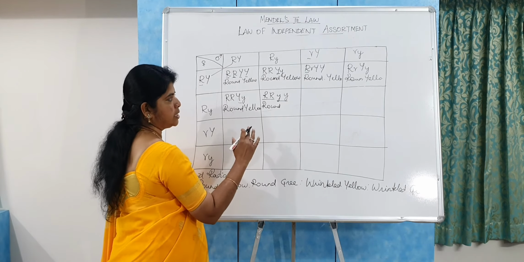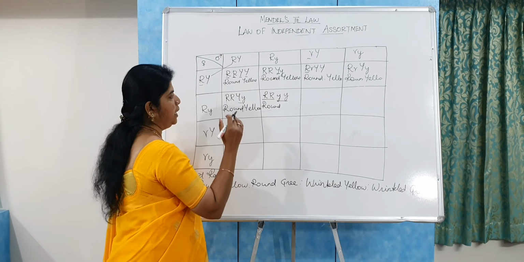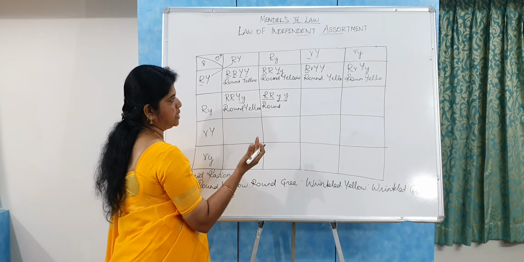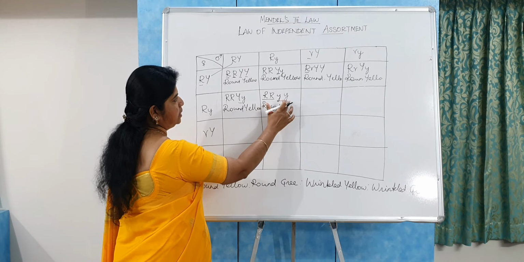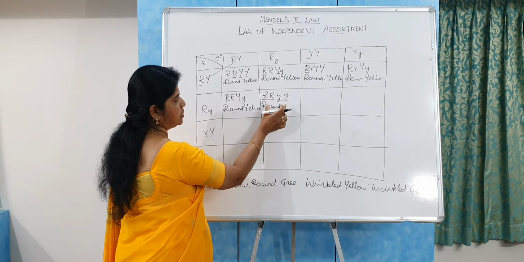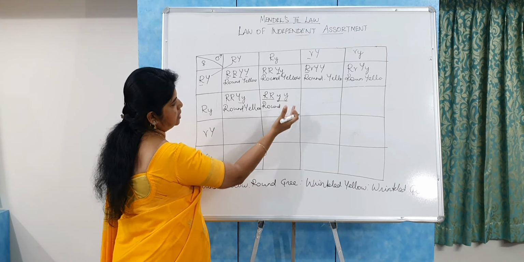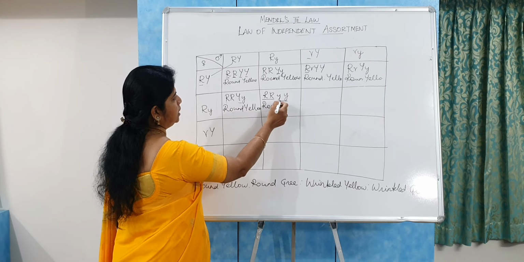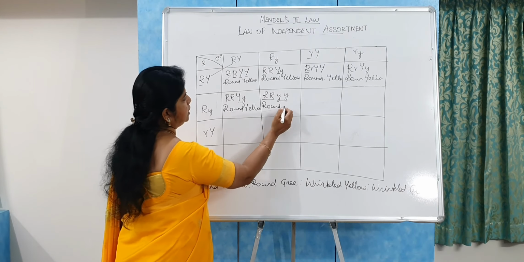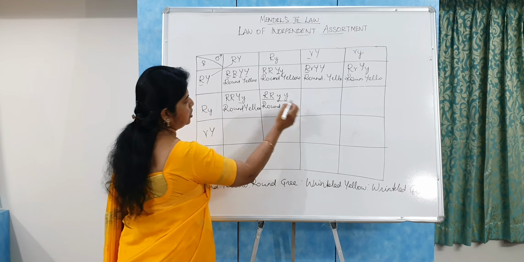But in the heterozygous condition, the recessive character cannot represent itself. But when it is present in the homozygous, that is in the pair condition, it represents its original character. So it is the recessive Y. It denotes the green cotyledon.